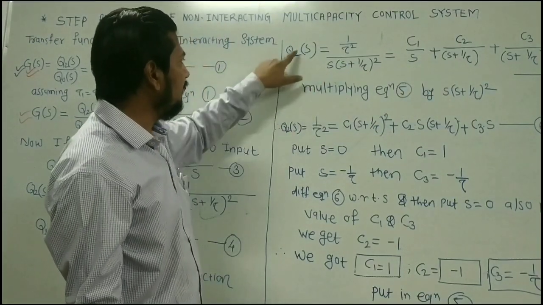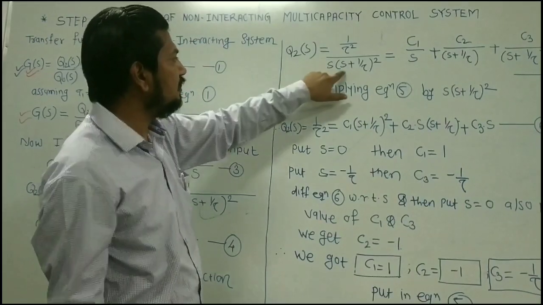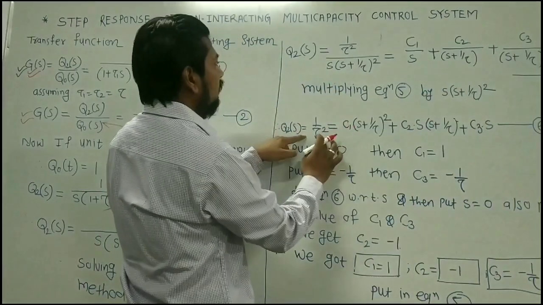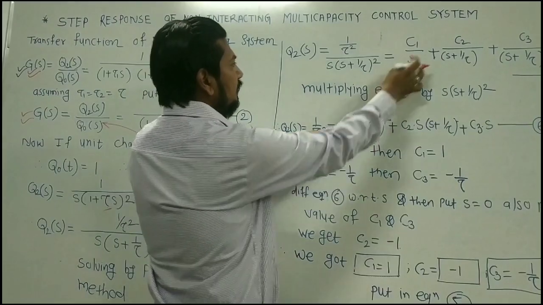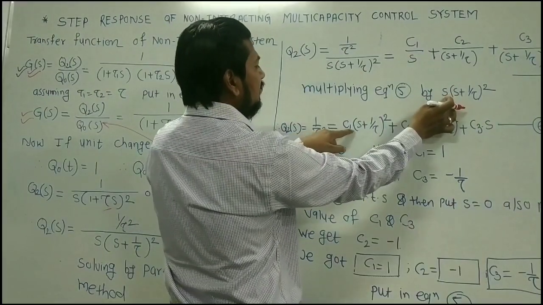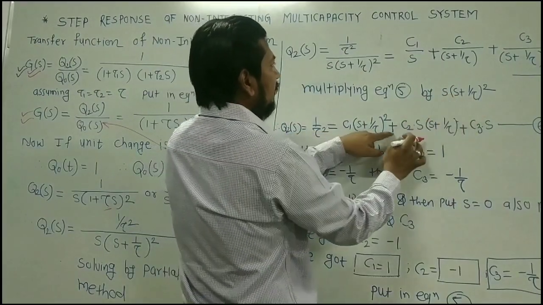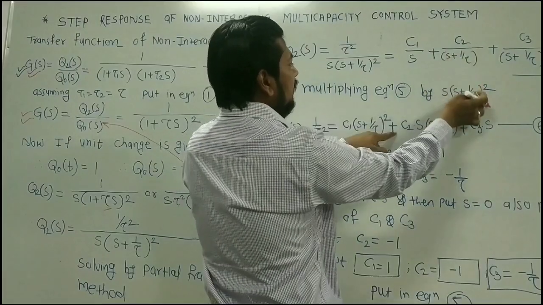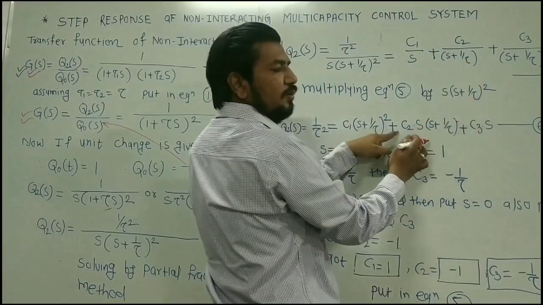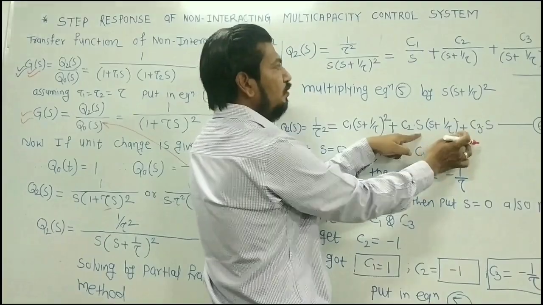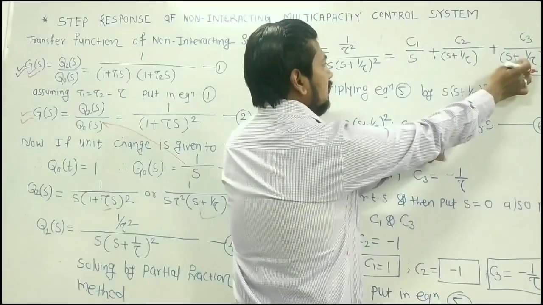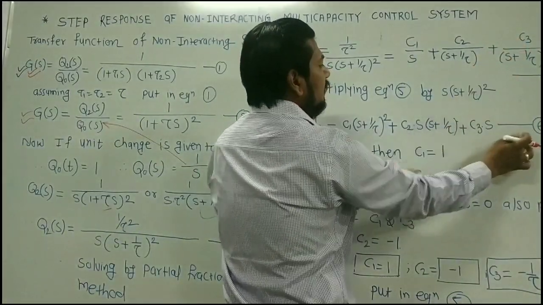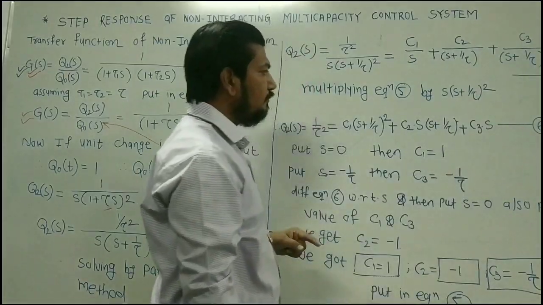When I multiply this, I will get Q2 of s, this will get cancelled by this, so I will get here 1 by tau square is equal to C1, this s will get cancelled with this s, I will get here s plus 1 by tau square, plus this C2 into s will get cancelled by this s, so I will get here C2s into s plus 1 by tau, plus this will get cancelled by this, and I will get here C3 into s. This is equation number 6.